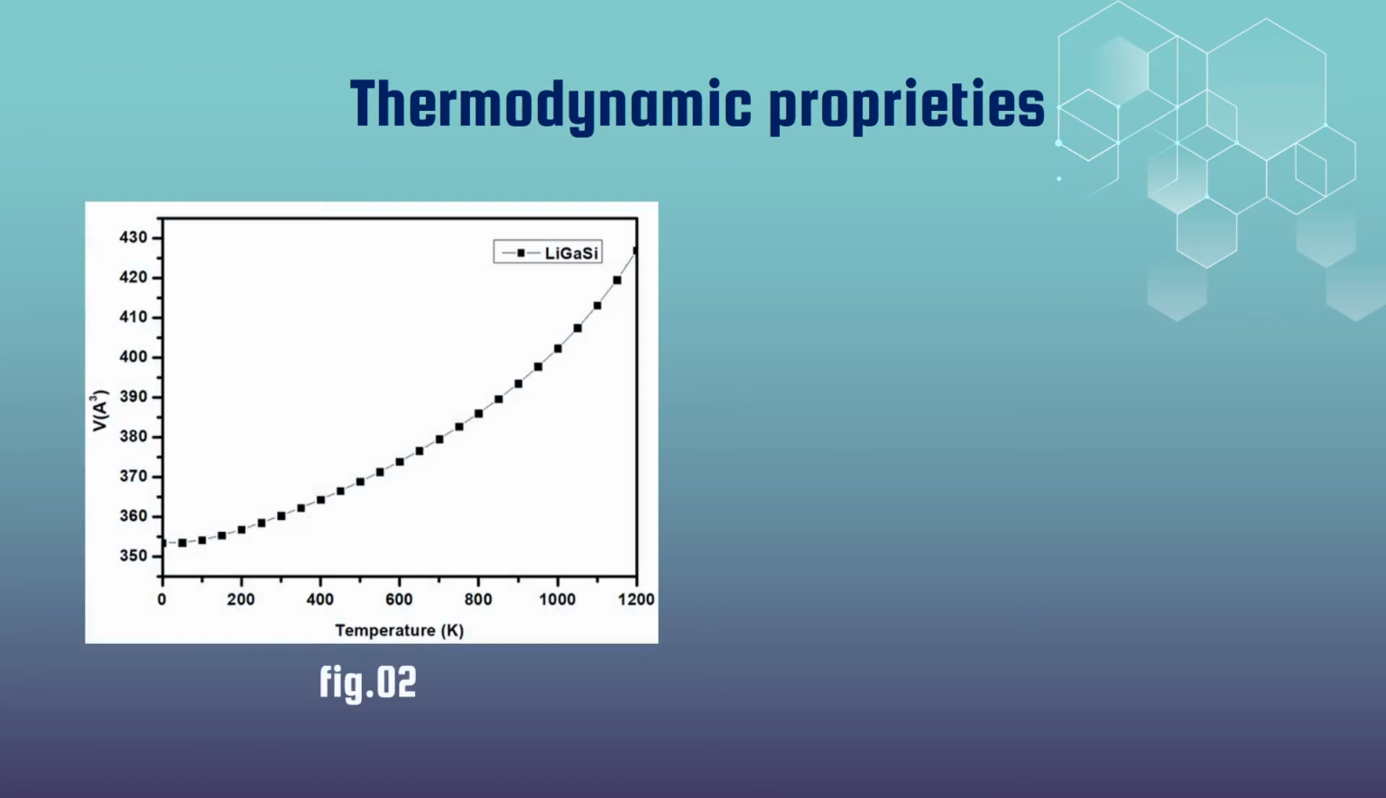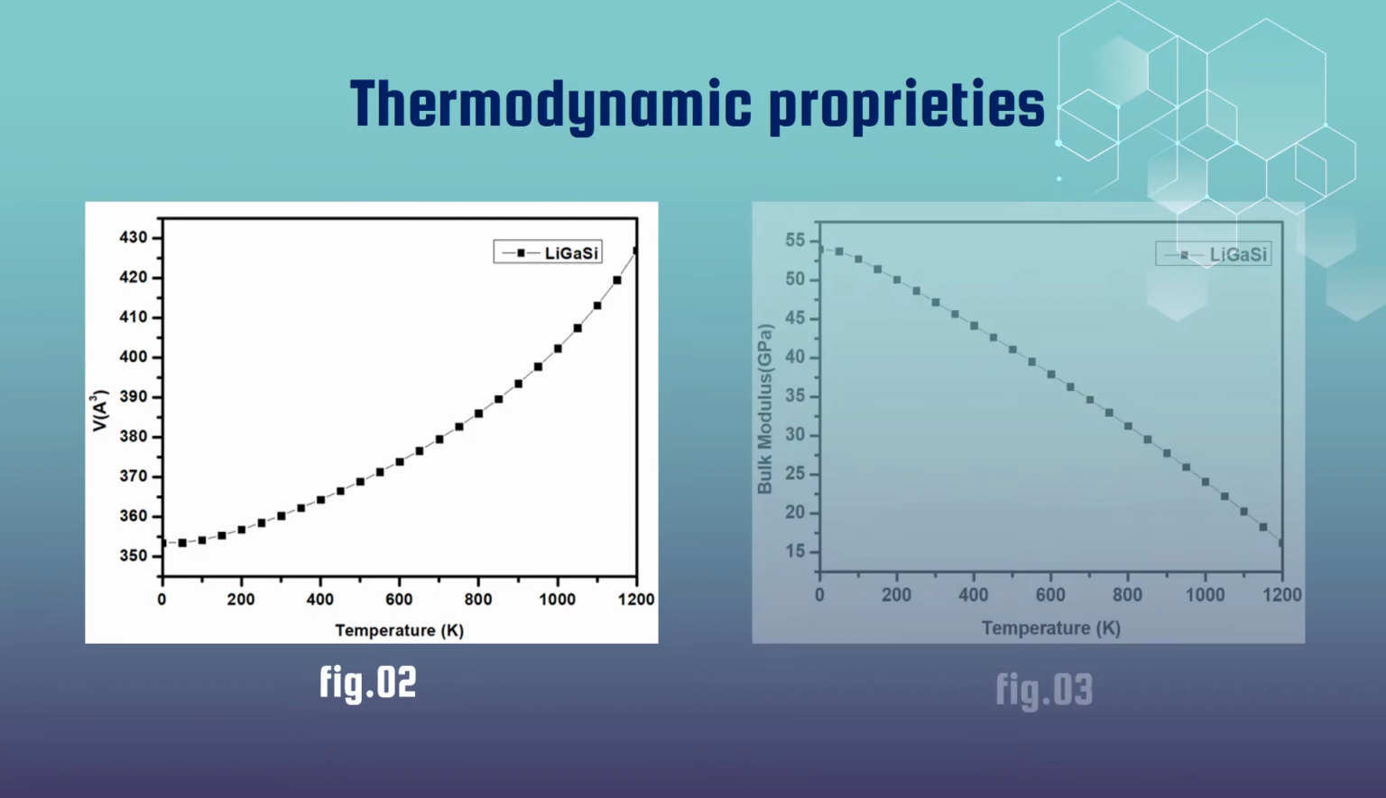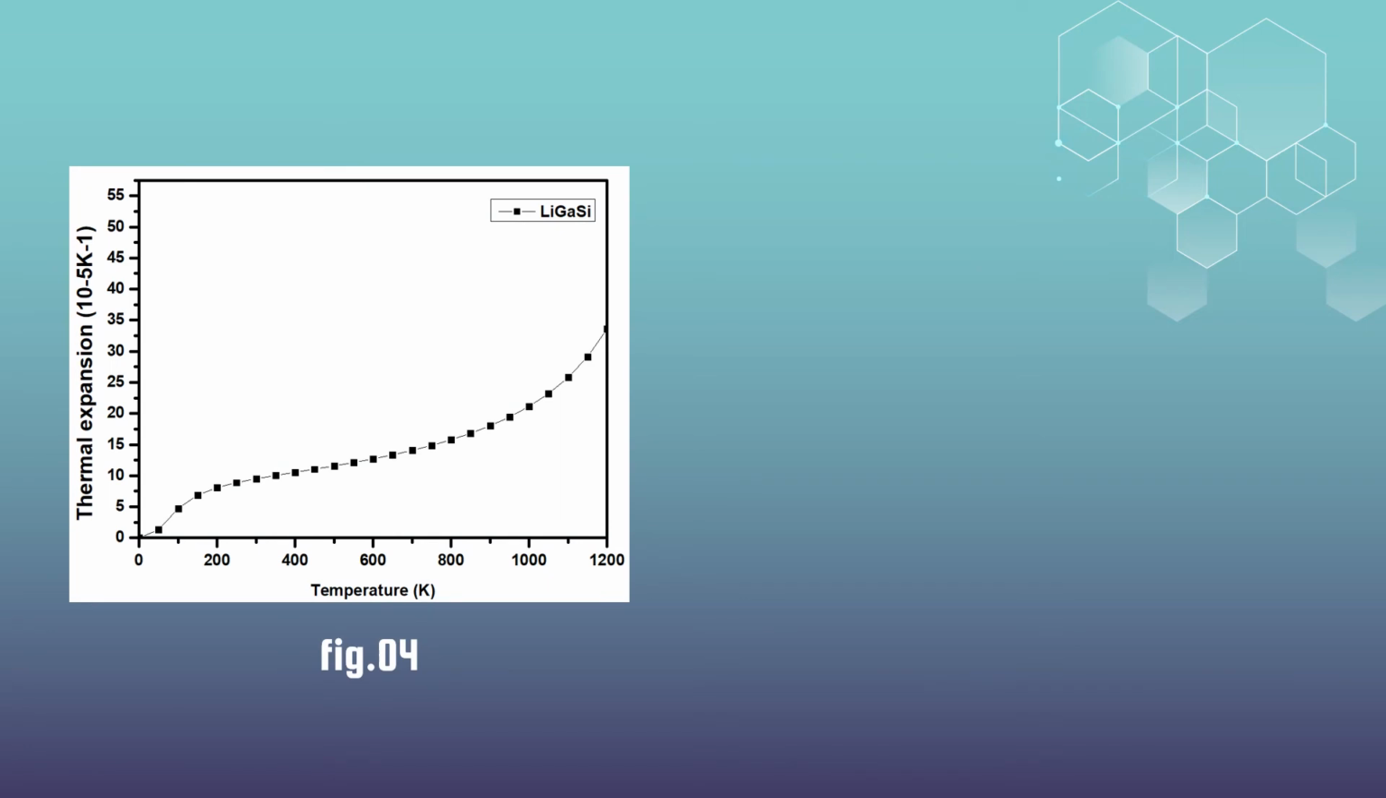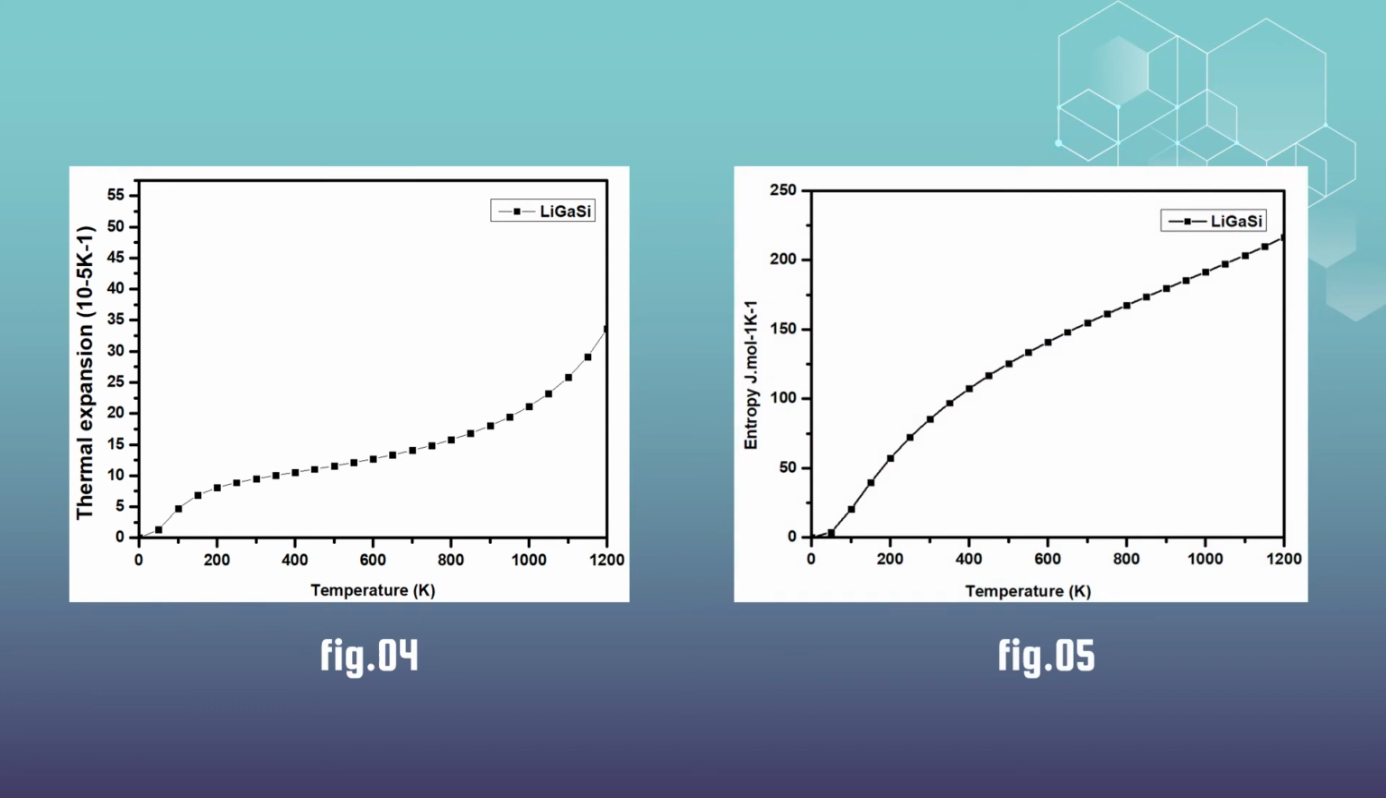We see in Figure 2 that the unit cell volume increases with the increase in temperature, and it can be seen from Figure 3 that there is a decrease in bulk modulus with the increase in temperature. From Figure 4, we can see that the thermal expansion coefficient alpha increases rapidly at low temperature, while it increases slowly at high temperature. In Figure 5, we see that the entropy S increases with the increase in temperature.